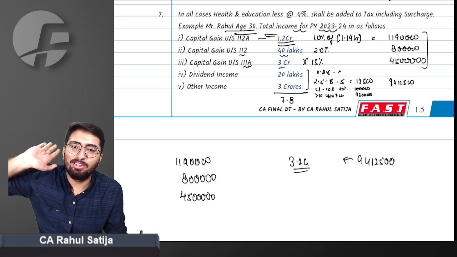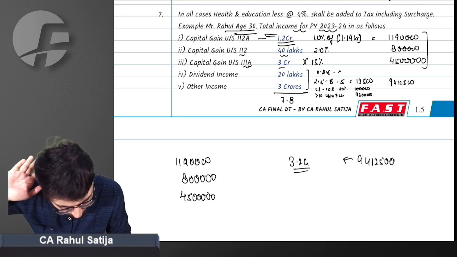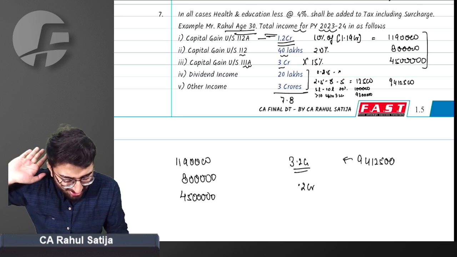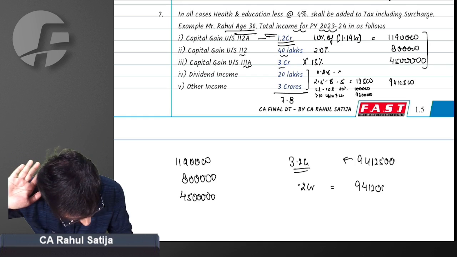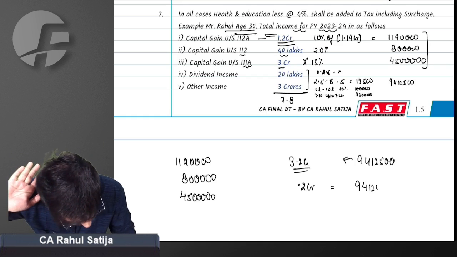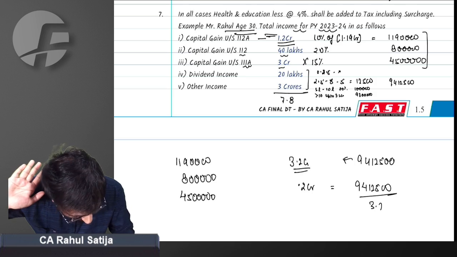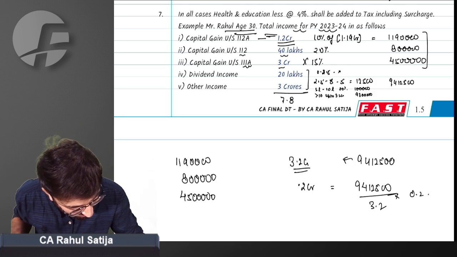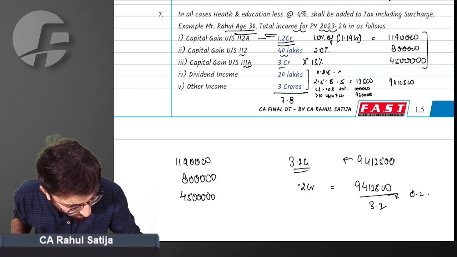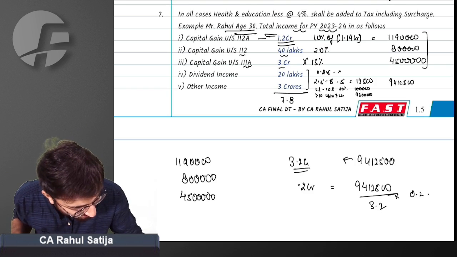This tax is on income of 3.2 CR. So what will be the tax on 0.2 CR? Simply, sir, no issue. Divided by 3.2 CR into 0.2 CR. Basic mathematics of class 11th.